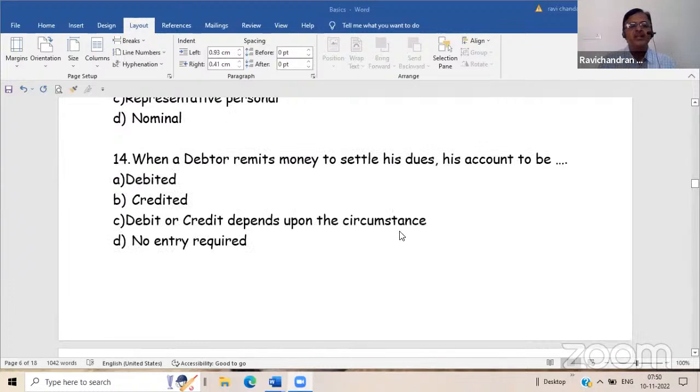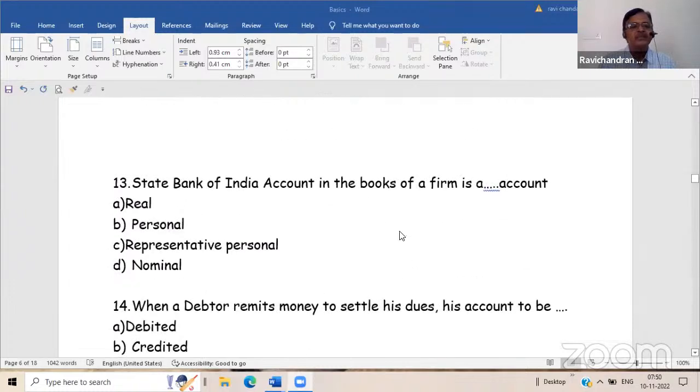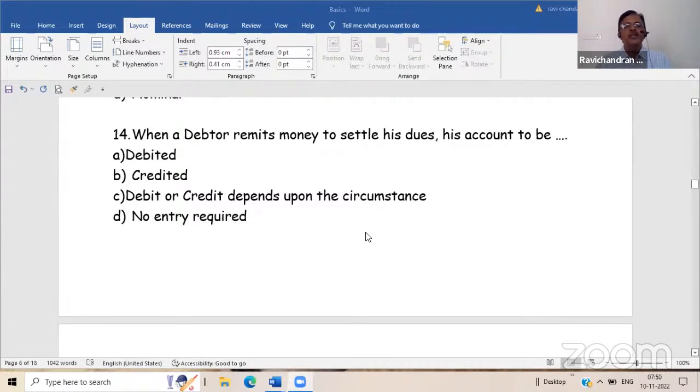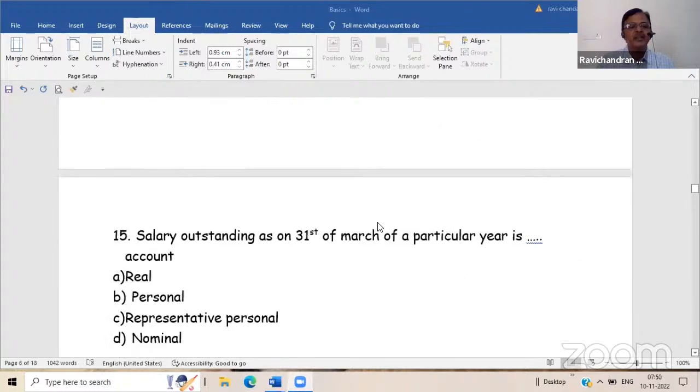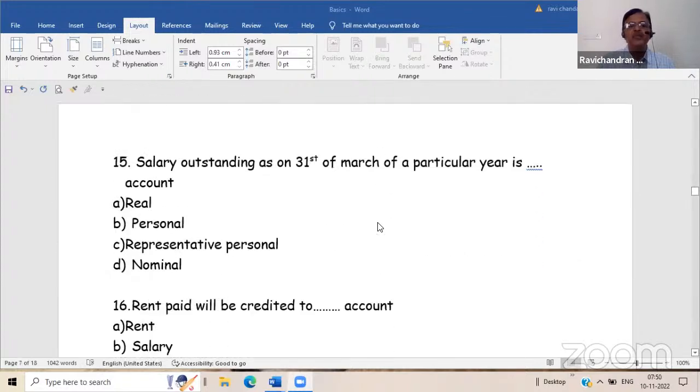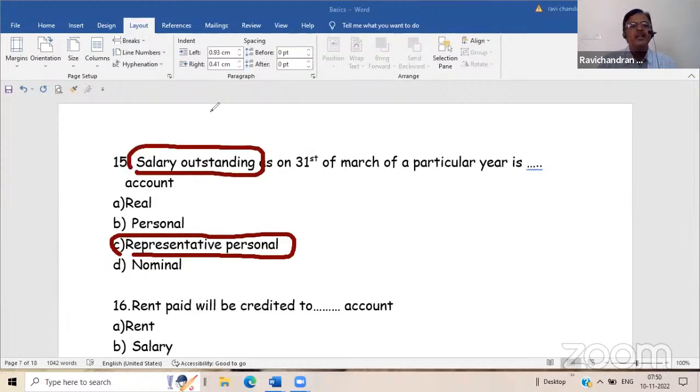A representative personal account is different. I will come to that. When a debtor remits money to settle his dues, his account is to be credited. Very good. Salary outstanding as on 31st March of a particular year is known as a representative personal account. Salary outstanding.